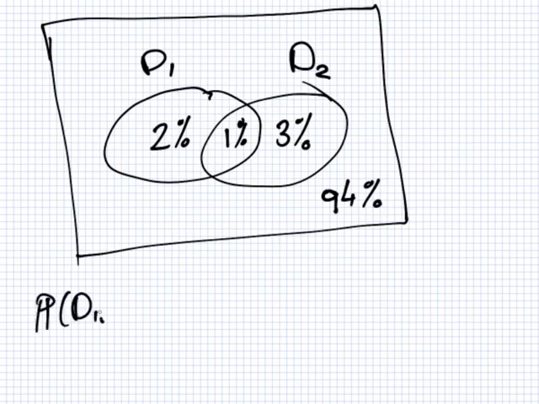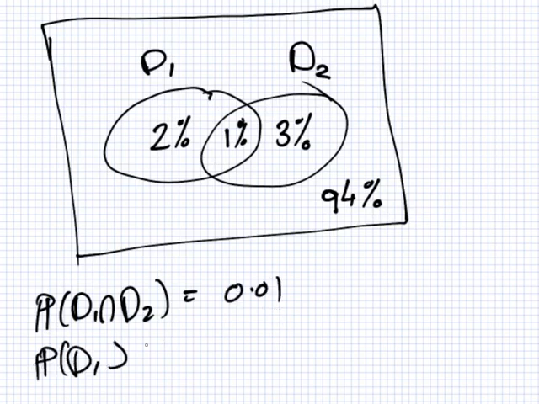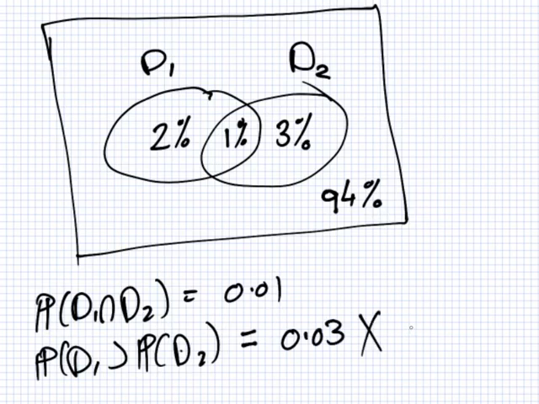So we can check that these are independent. Probability of disease 1 and disease 2, what does that equal? That is 1%. Probability of disease 1 multiplied by probability of disease 2. That would be 0.03 multiplied by 0.04. That should be quite different, I would think. 0.0012.